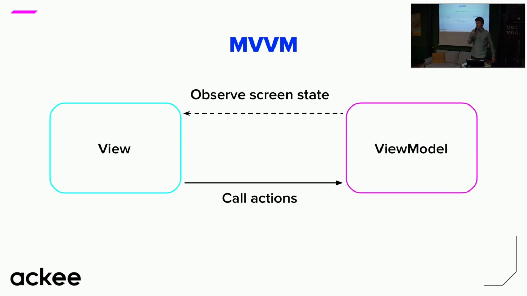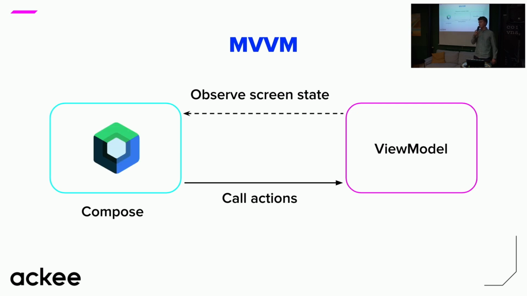Well, to begin, let's talk about architectures a little bit. On Android, we commonly use MVVM, and the same applies to iOS. I'm guessing most of you know what MVVM is, but if not, I'll go through it briefly. It stands for Model View ViewModel. We have the view model where we store the state, and the view is observing that view model and reacting to changes. The view is also able to call some kind of actions on the view model, and then the view model updates its internal state, and the view gets the new state because it's observing it.